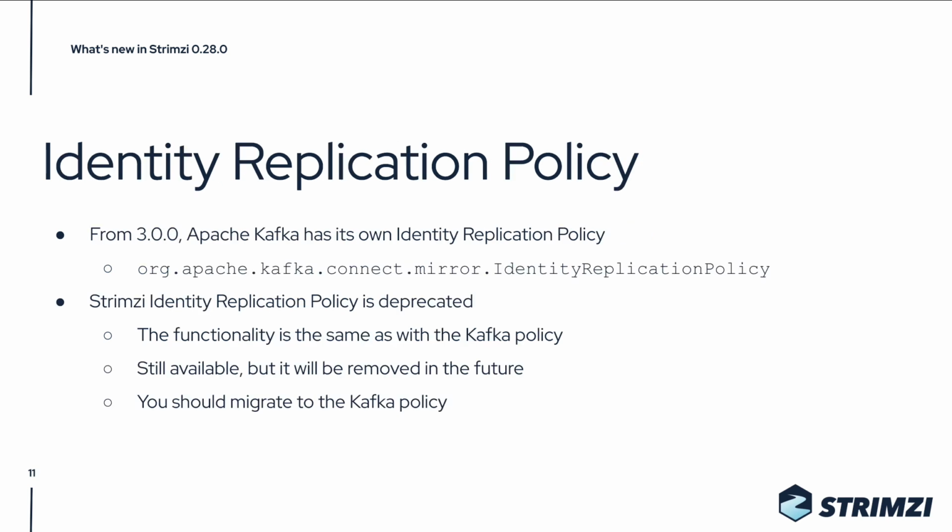There are also some changes around the identity replication policy. From Kafka 3.0, Kafka has its own identity replication policy. The Strimzi identity replication policy has the same functionality as the Kafka policy, and it doesn't make much sense to maintain it in parallel. It is still available, but it is now deprecated, and it will be removed in the future. So after upgrading to 0.28, you should migrate your MirrorMaker 2 to use the Kafka policy directly.